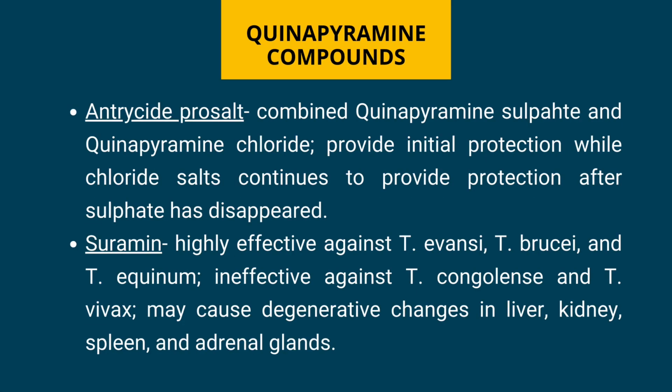Quinapyramine compounds. First is Antricide Prosalt. It combines quinapyramine sulfate and quinapyramine chloride. It provides initial protection while chloride salts continue to provide protection after the sulfate has disappeared.